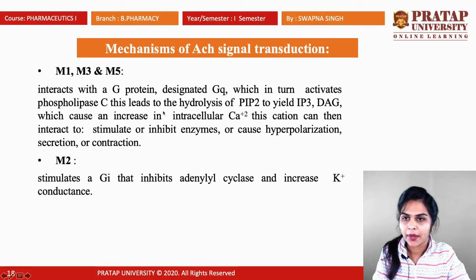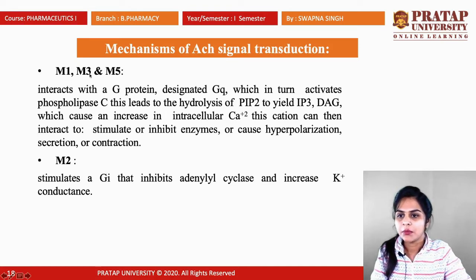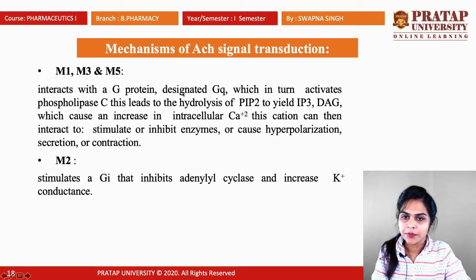Next are M1, M3 and M5. If we talk about the mechanism of acetylcholine signal transduction, M1, M3 and M5 interact with a G protein coupled receptor designated Gq, which in turn activates phospholipase C. This is an enzyme.